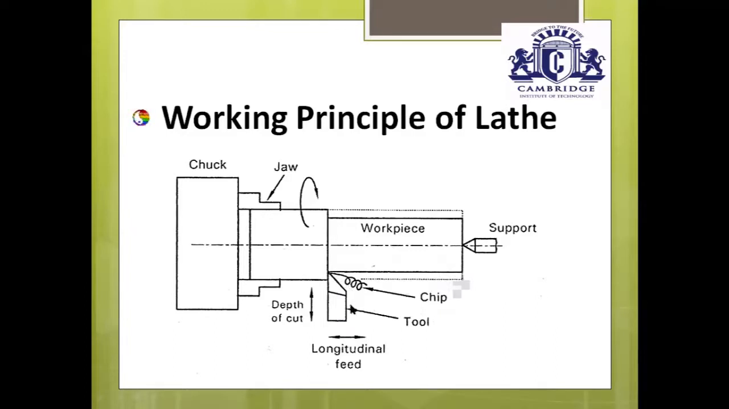Once you have completed from one end to the other end, take the single point cutting tool back to its original position, give another depth of cut perpendicular to the axis of the lathe, move the tool from one end to the other and take it back. Like that, by giving multiple depths of cut, you reduce the diameter of the workpiece throughout its length, and you get a cylindrical workpiece of the required reduced diameter. This is the working principle of the lathe machine.